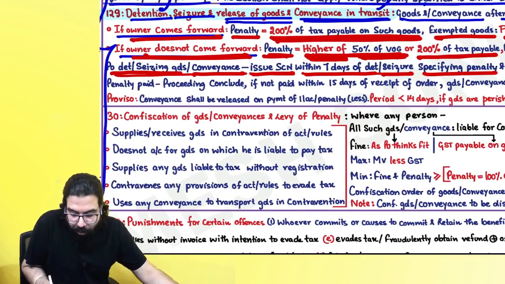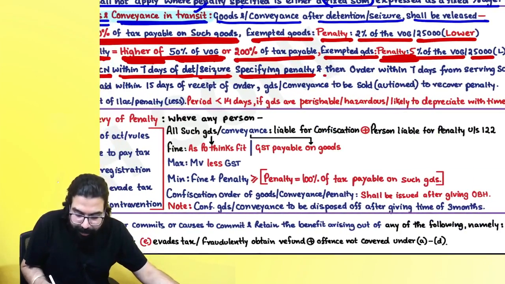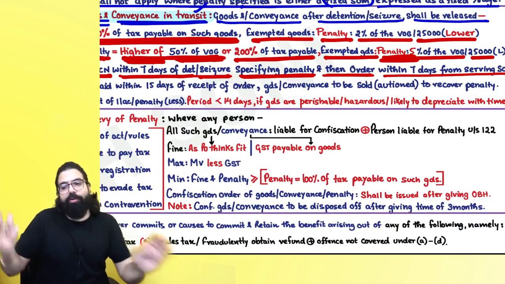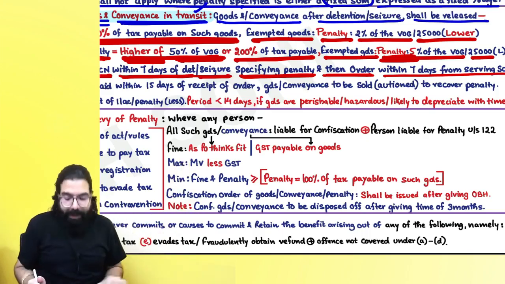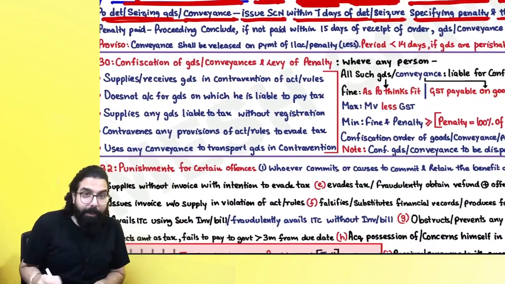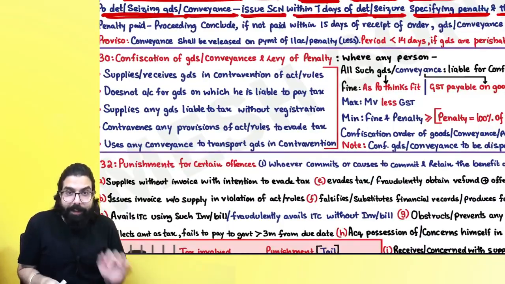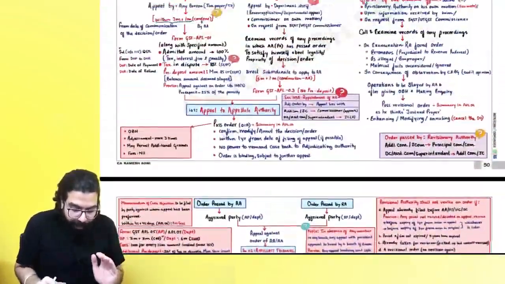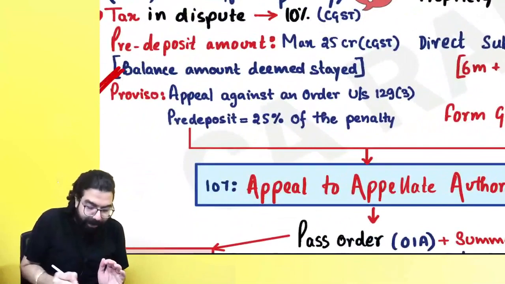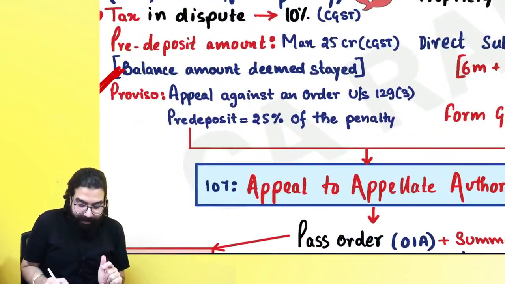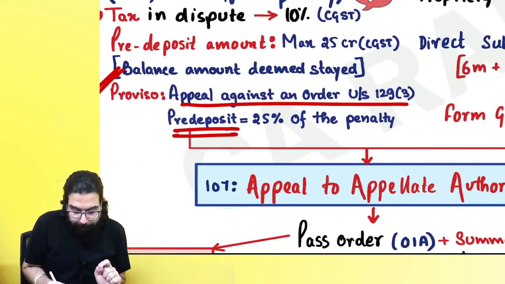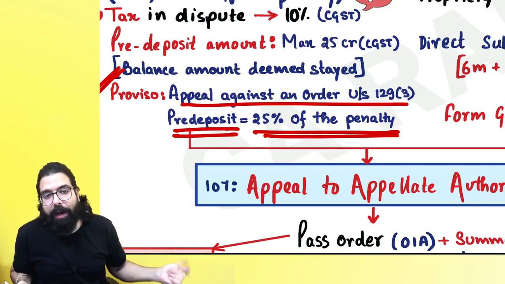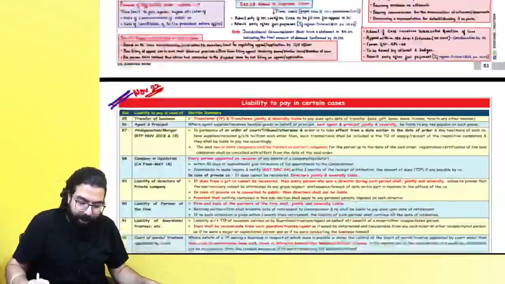They will issue a show cause notice within 7 days, specifying the penalty, and then within 7 days of serving of the show cause notice, so they detained you, gave you a show cause notice. Within the next 7 days, they will pass a penalty order. I hope you guys remember that this penalty order, if you want to challenge, always remember, for the penalty under section number 129, you have to pay pre-deposit of 25% of the penalty. Don't forget it. I've linked it over here to appeals and revision.